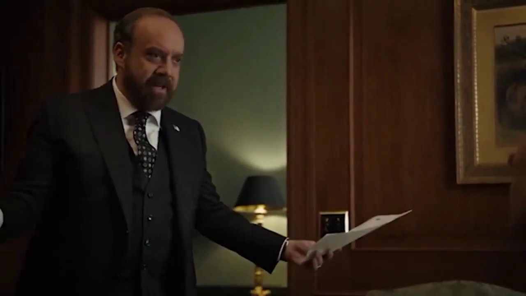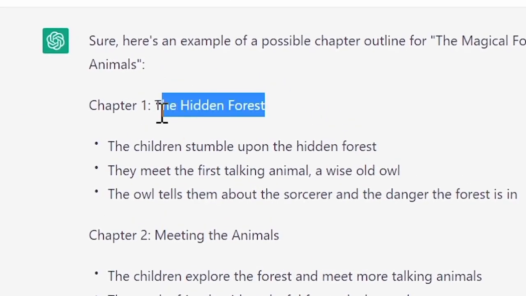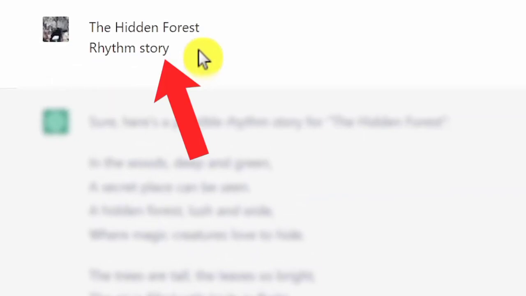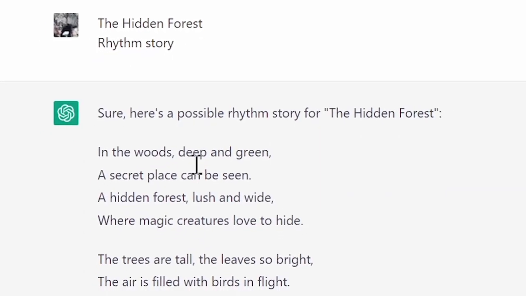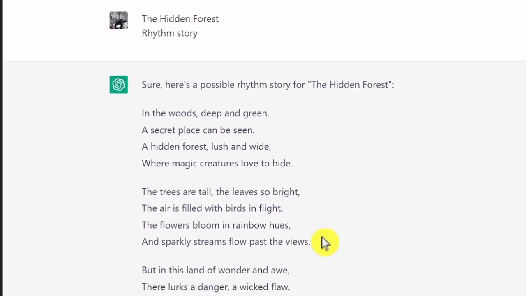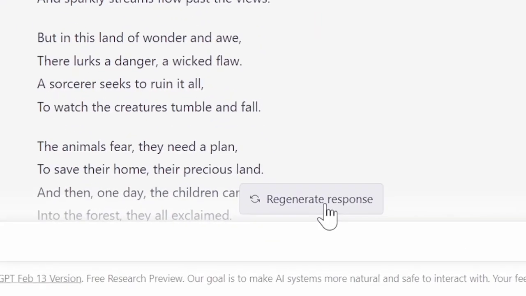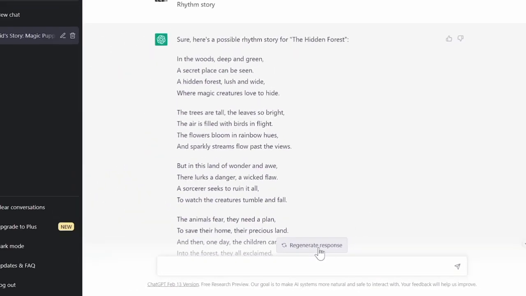What you're gonna have to do now is copy the first chapter here. In my case, it's The Hidden Forest. Then paste it again to ChatGPT. And set the prompt to write a rhyme story, and then it will generate it for you. Once it does that, in case you didn't like it or something like that, you can just hit regenerate response, and it will generate another one.